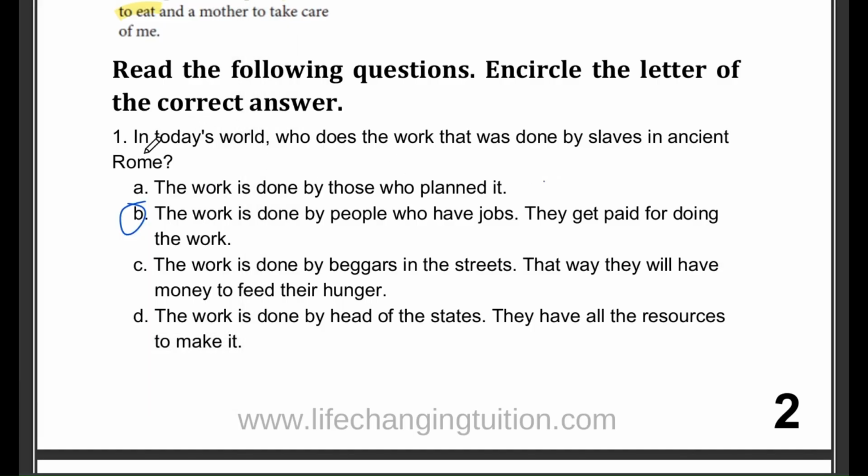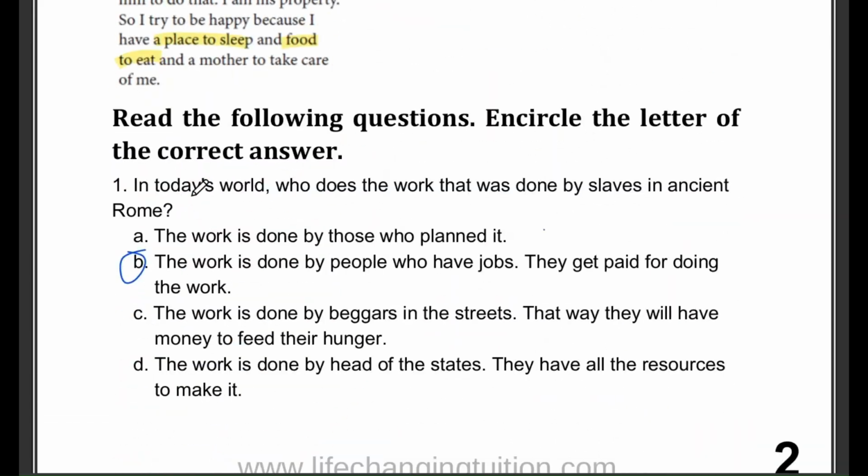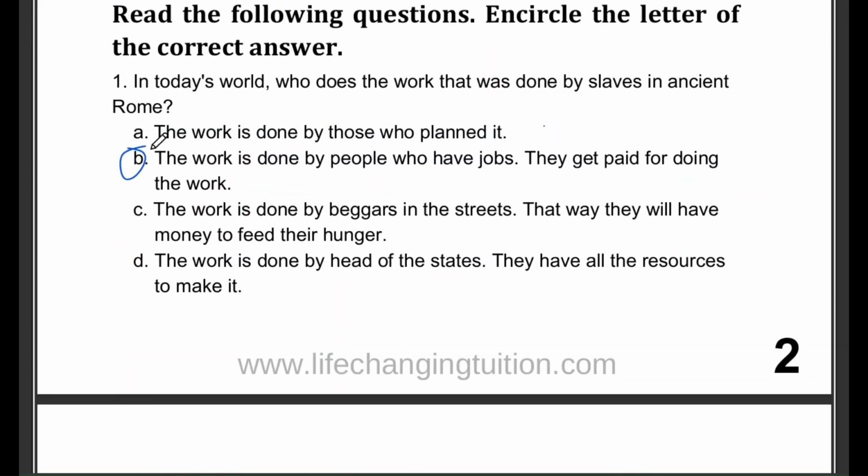Question number 1. In today's world, who does the work that was done by slaves in ancient Rome? Let's think about that for a moment. Back then, slaves did a lot of the work, but things are different today. Our options are: Option A, the work is done by those who planned it. Option B, the work is done by people who have jobs. They get paid for doing the work.